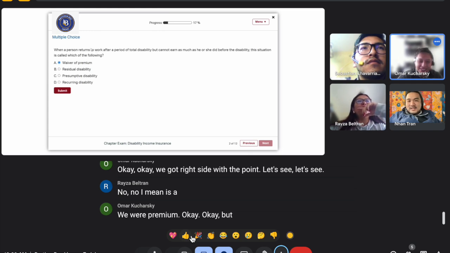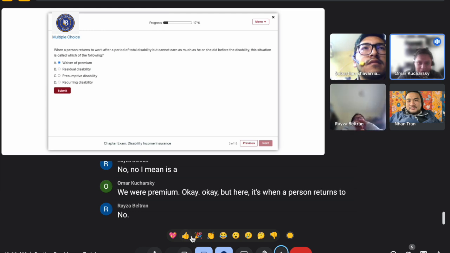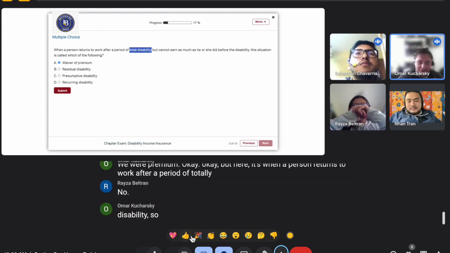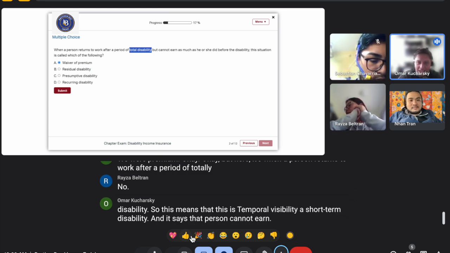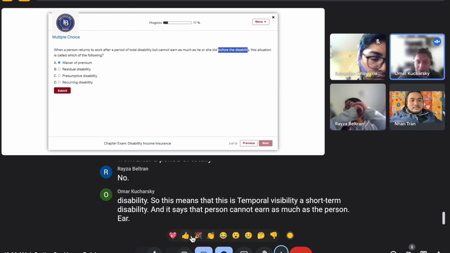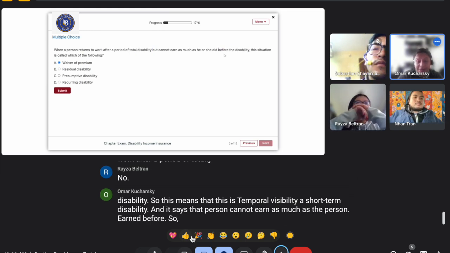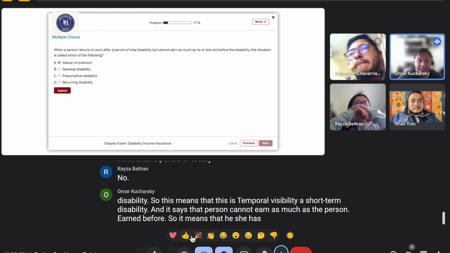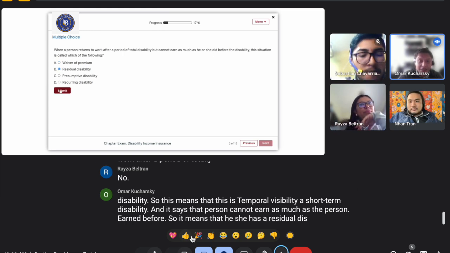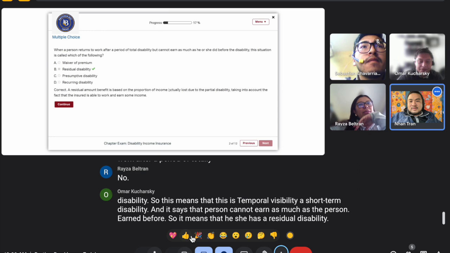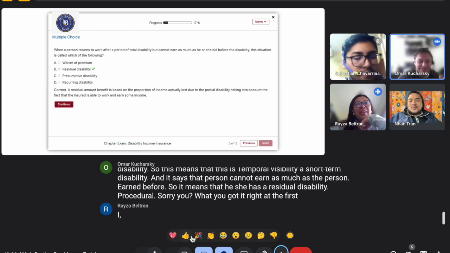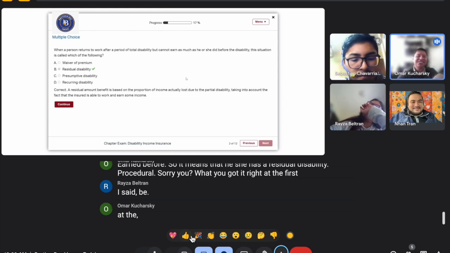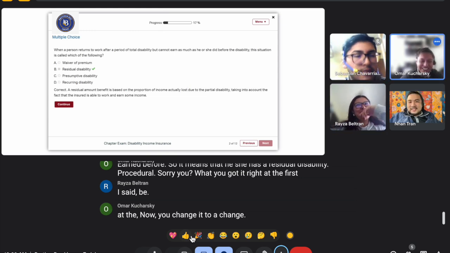Okay. Here it says, when a person returns to work after a period of total disability, so this means that this is a temporary disability, a short-term disability. And it says that the person cannot earn as much as the person earned before. So it means that she has a residual disability. Residual. Sorry, you got it right at the first. I said B. No, you changed it to A. Okay.